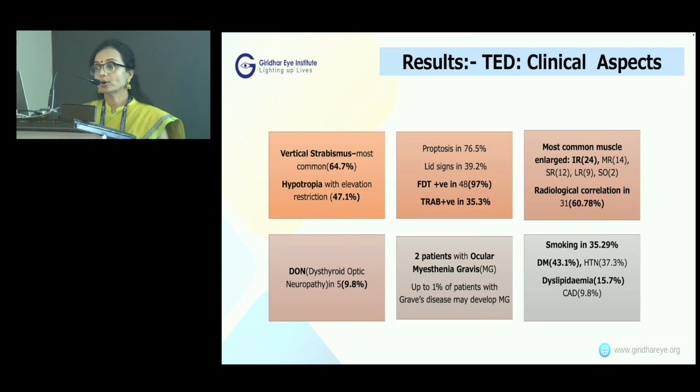TRAB antibody positivity was noted in 35.3% of patients. The most common muscle enlarged was inferior rectus, and radiological correlation was obtained in 60.78% of patients. Dysthyroid optic neuropathy was seen in about 9.8%. 2 patients had associated ocular myasthenia gravis. Smoking was noted in 35.29% of patients.